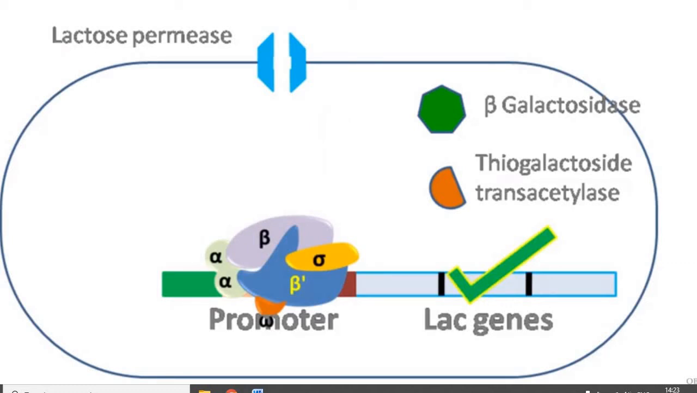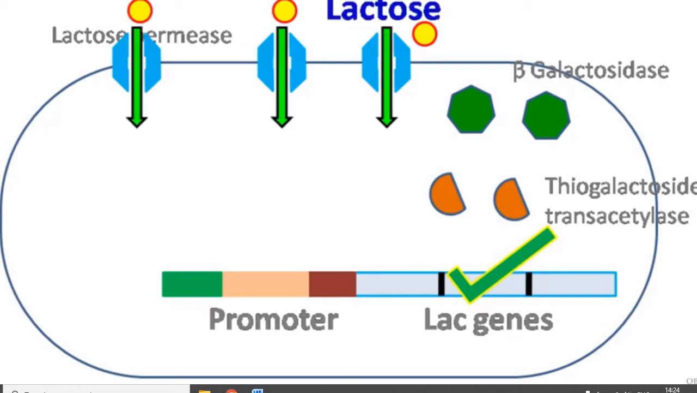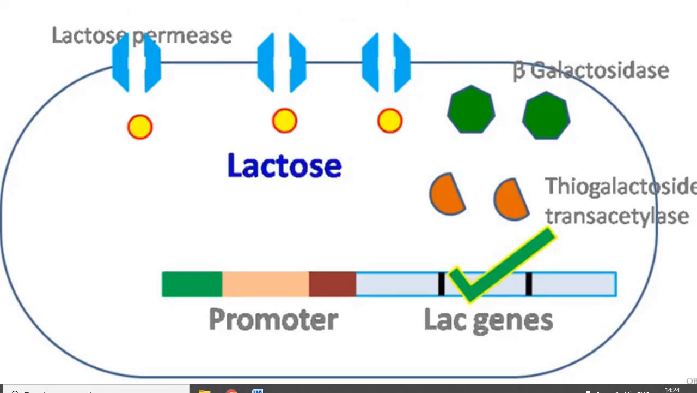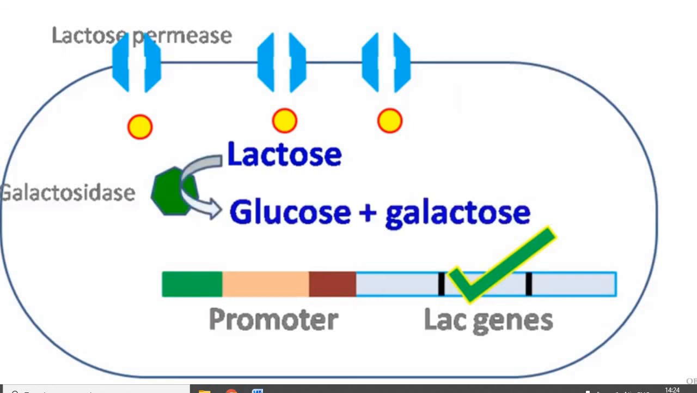Now, as lac genes are continuously transcribed, more lactose permease, beta-galactosidase, and thiogalactoside transacetylase enzymes are formed. The lactose permease further allows more lactose to enter the cell. The lactose that enters the cell is hydrolyzed to glucose and galactose by the beta-galactosidase enzyme. Glucose and galactose are used as an energy source.